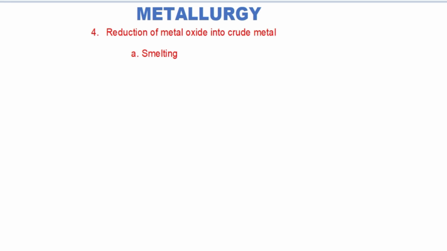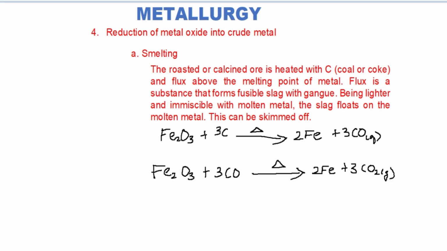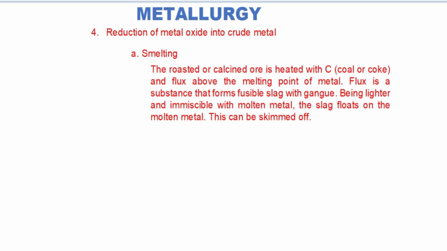In the smelting of iron oxide with carbon, iron and carbon monoxide are formed. The carbon monoxide formed here can act as a reducing agent and it further reduces the iron oxide. In this process, the gangue present is silica which is acidic. So a basic flux is added to form fusible slag.